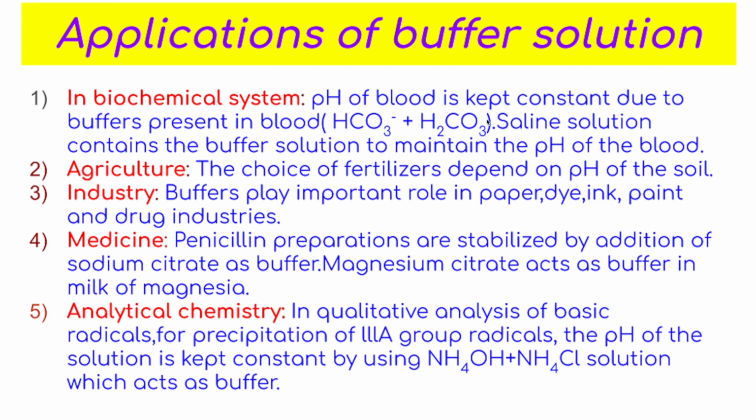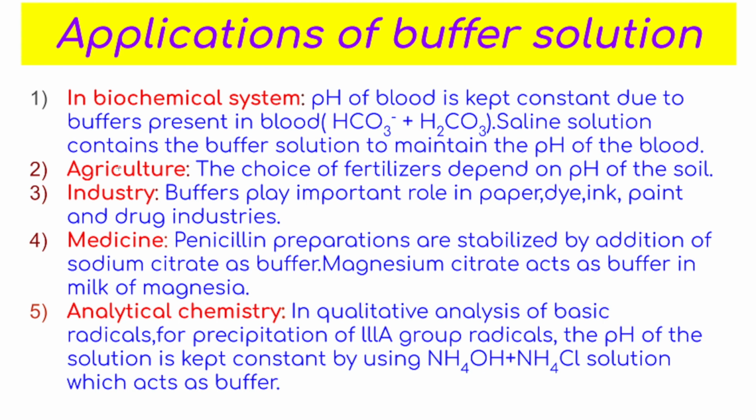Now when we go to the doctor and he gives you an injection, in that injection he prepares the saline solution, and the pH value of that solution must match the pH of blood, and so saline solution contains the buffer solution which maintains the pH of the blood.